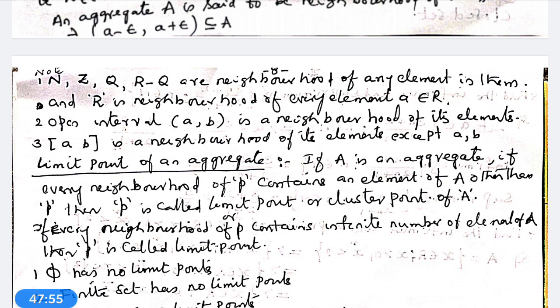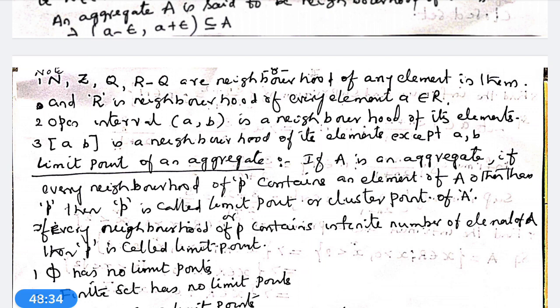An aggregate may have several limit points. Among the limit points, one may be least and one may be greatest. Hence, an aggregate has a least limit point and a greatest limit point. For example, A equal to the set of 1 by n such that n belongs to capital N has a unique limit point 0.